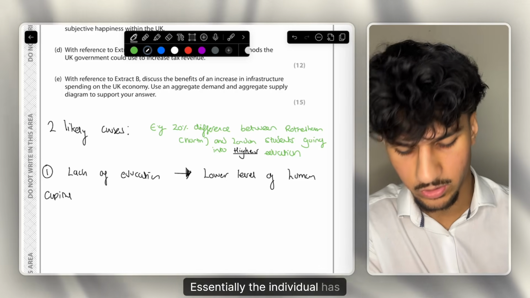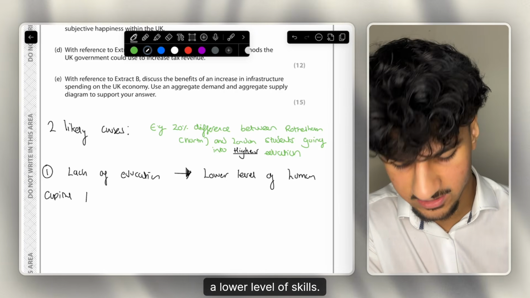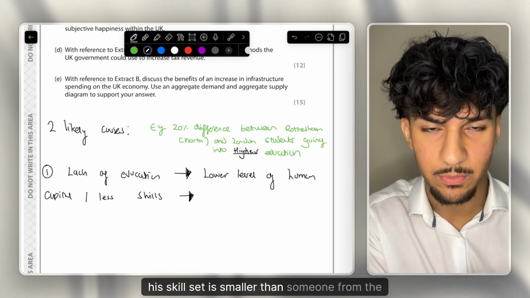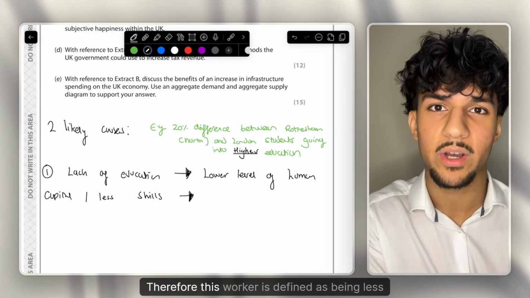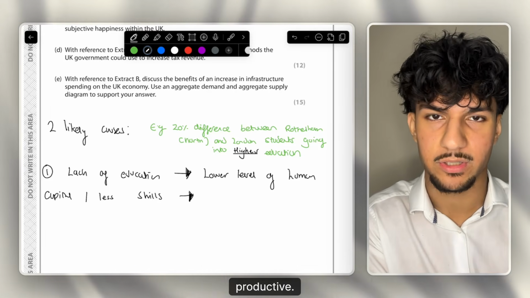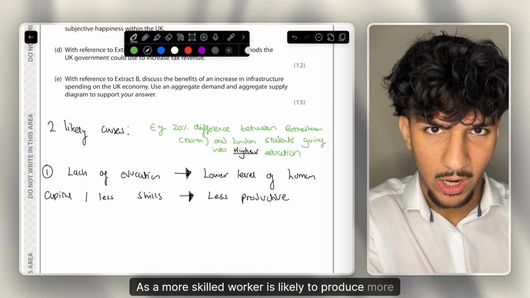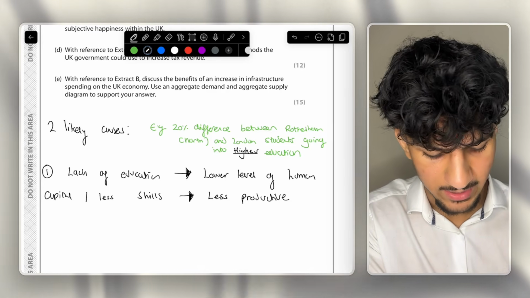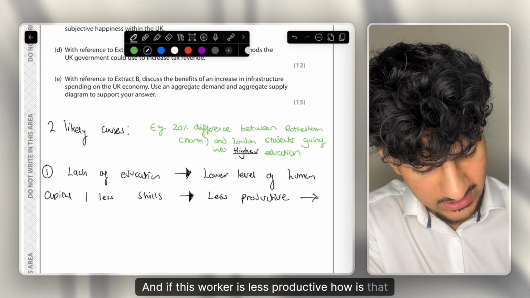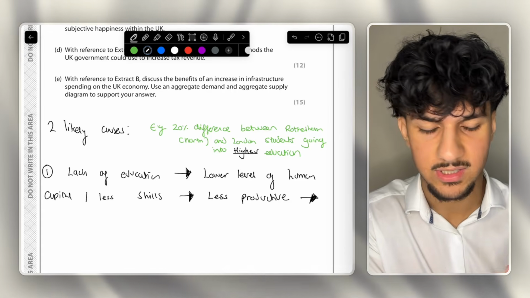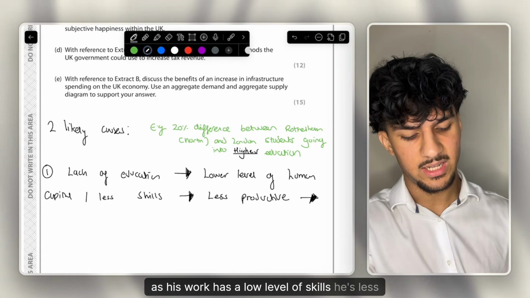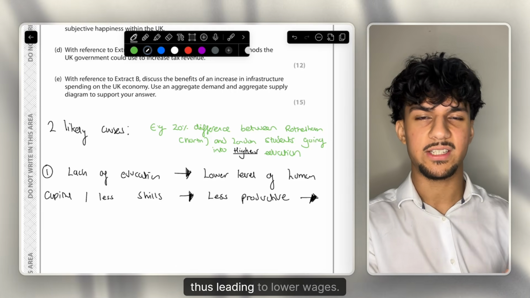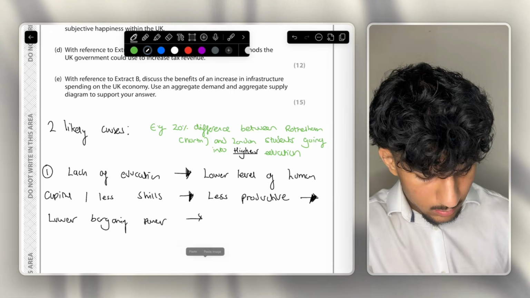Essentially, the individual has a lower level of skills, and if this individual has a lower level of skill, his skill set is smaller than someone from the south. Therefore, this worker is defined as being less productive, as a more skilled worker is likely to produce more output. And remember, how do we define productivity? It's output per unit time. And if this worker is less productive, how is that going to affect his wages? As this worker has a low level of skills, he's less productive. This means he has lower bargaining power, thus leading to lower wages.